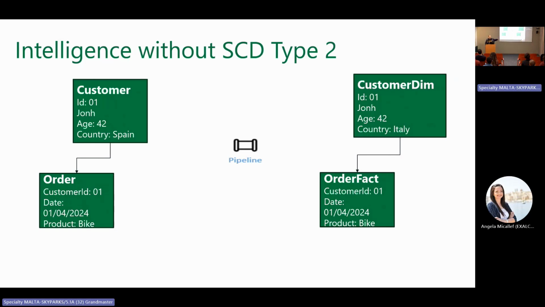We don't care about production, that's their problem. But what happens with the analytics? If we just update the customer in the analytics, ignoring the construction of SCD type 2, the customer in the analytics is now living in Spain.